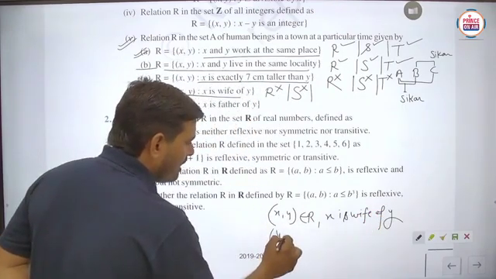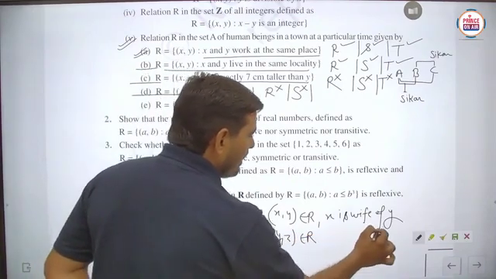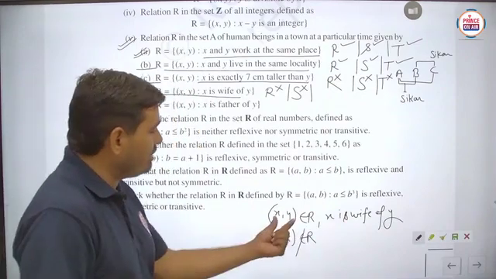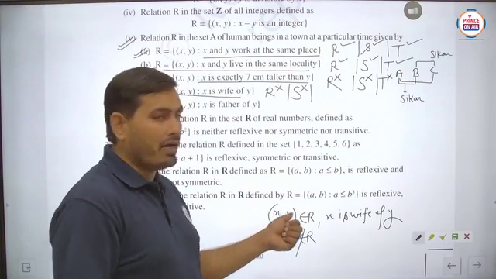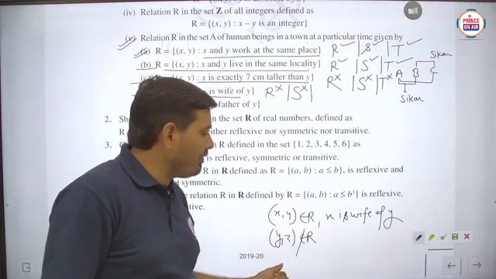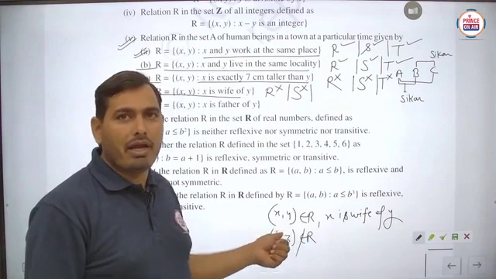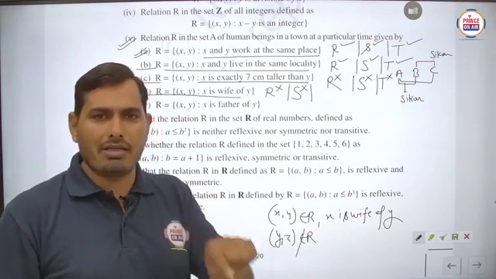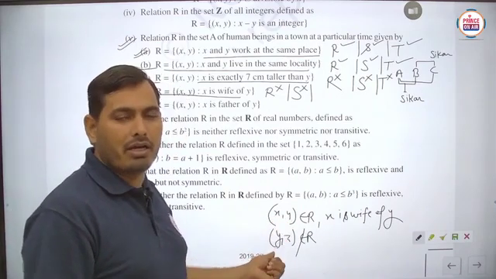Next, Y comma Z belongs to R implies Y is wife of Z, but it does not belong to R, student, because in the first case you are declaring that X is female and Y is male. But in this case, Y is wife of Z, which means Y is female. So this is not possible. Y has only a single gender, either male or female. If it is declared male, then it cannot be female.